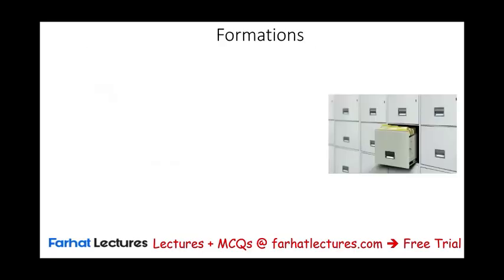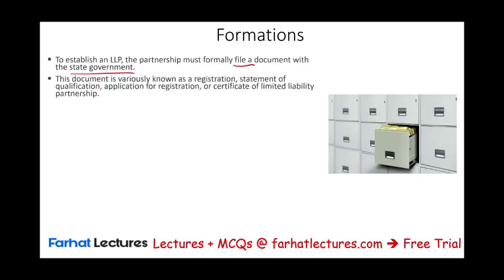Another major difference between a general partnership and an LLP is its formation. To establish an LLP, you must formally file a document with the state government. This document is known as the registration's statement of qualification, application for registration, or certificate of limited liability partnership.